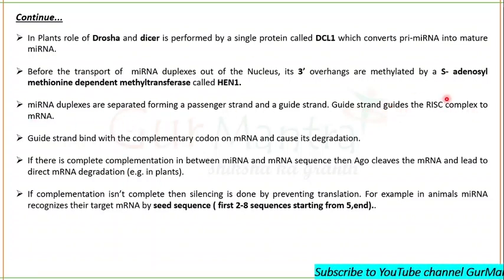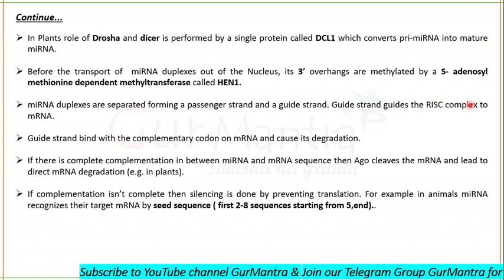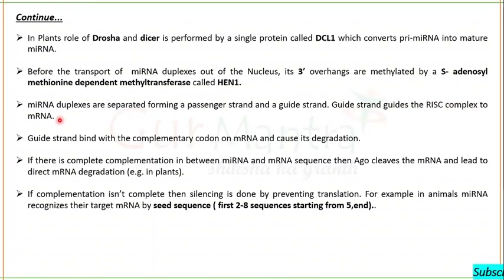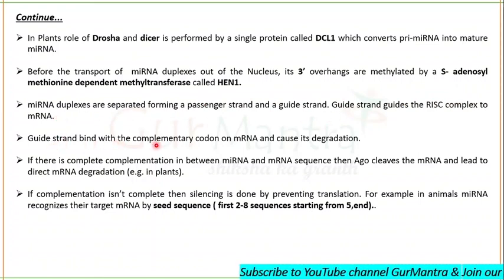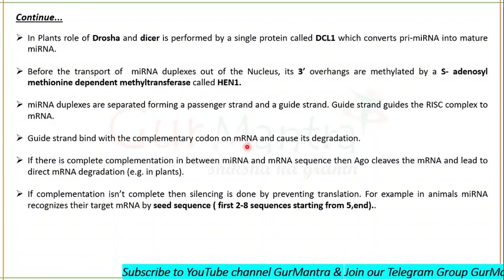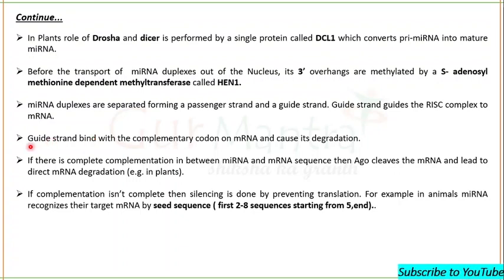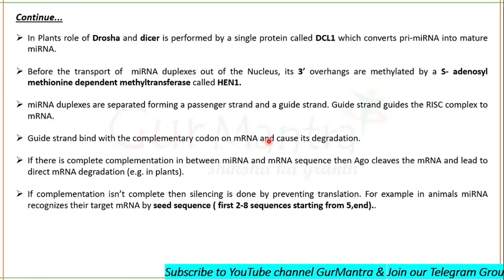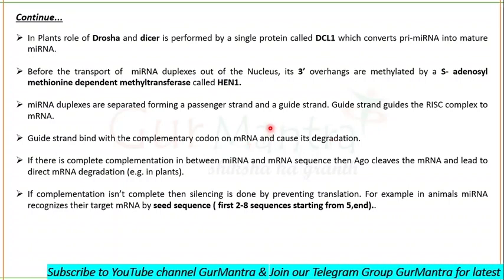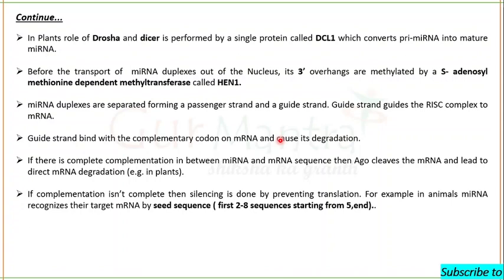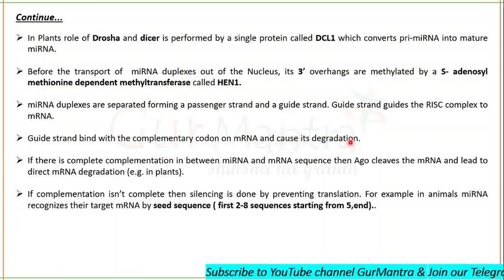One strand will be degraded during RISC activation, because RISC generally binds to a single strand. The guide strand binds with the complementary sequence on the mRNA, and the Argonaute protein in RISC will cleave the mRNA and cause its degradation.